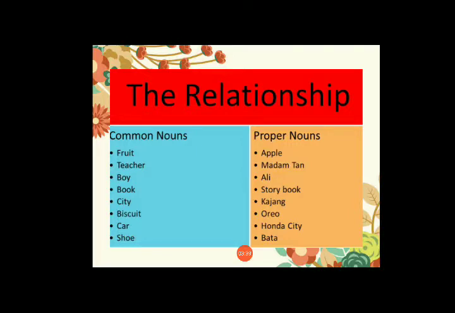Book is a common noun. A story book is a proper noun because it's a kind of book. City is a common noun and Kazan is a proper noun. Biscuit, common noun, and Oreo is a proper noun because Oreo is a type of biscuit. Car, Honda City, shoe, Bata. So these are some common and proper nouns.